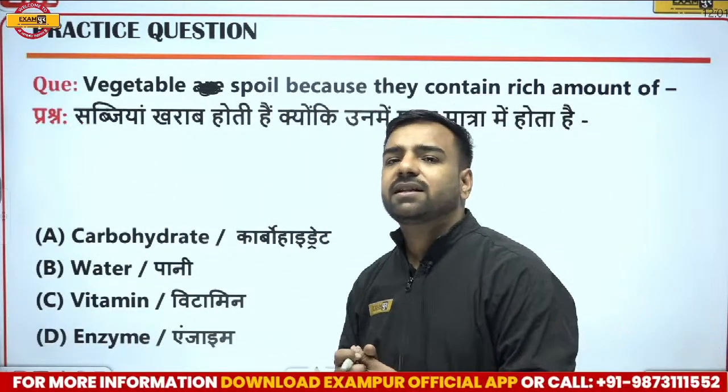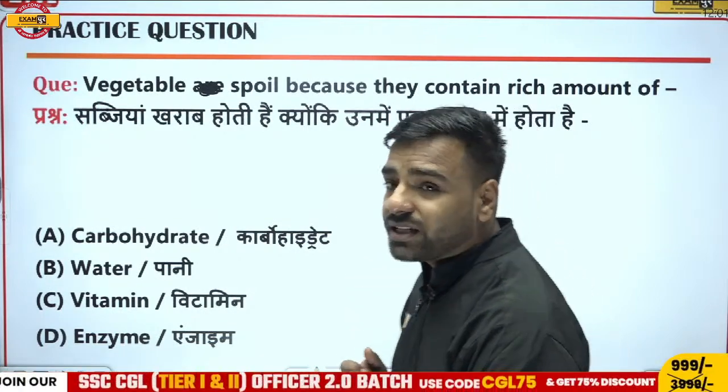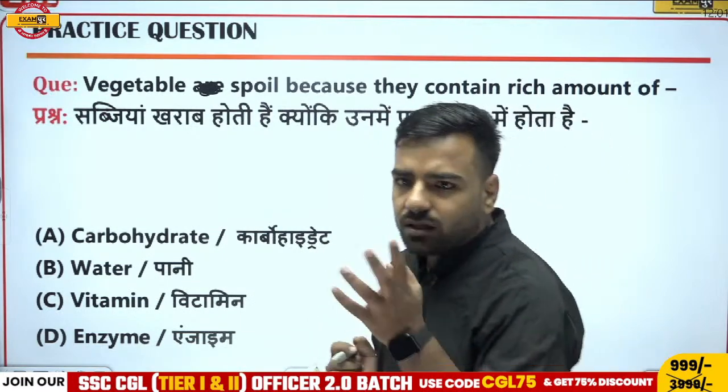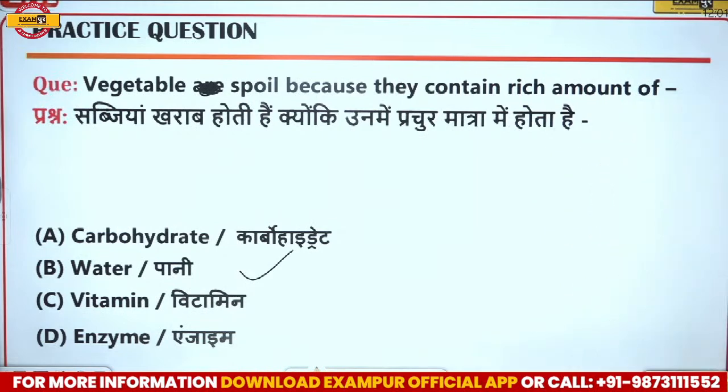But the main thing is that when we are talking about a vegetable, we know that vegetables have a rich amount of water. So because of the presence of water, they easily spoil. Okay, so what is the correct answer? The correct answer is going to be water. That is, option number B will be correct here.